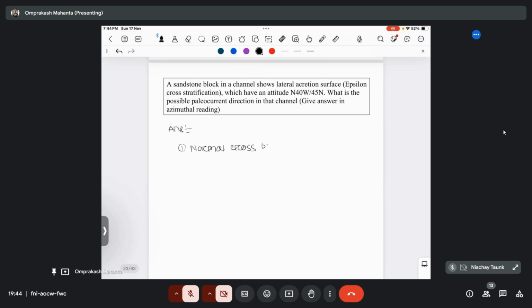There are three conditions. For normal cross beds, the paleocurrent direction is the same as the dip direction.